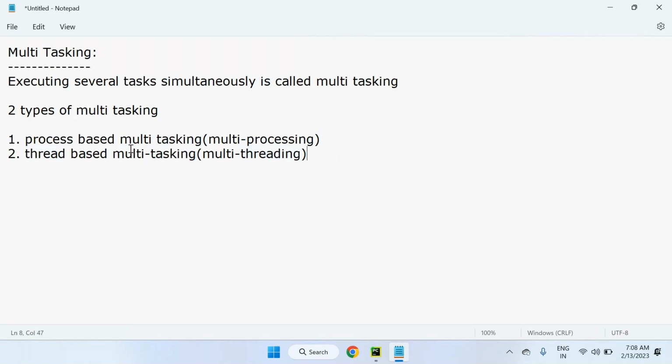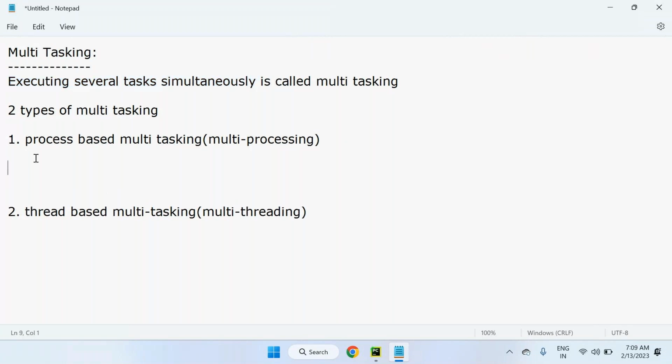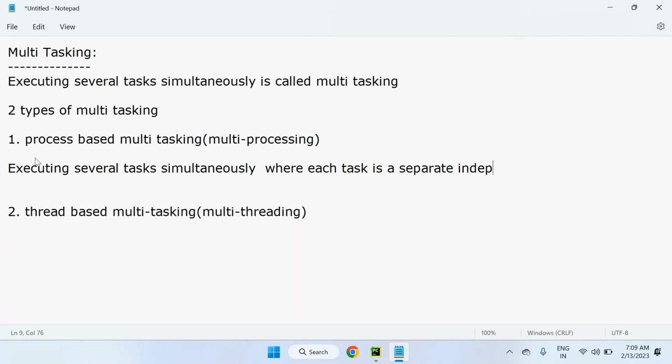But our topic is multi-threading only, because we are going to focus on thread-based multitasking. So why not process-based multitasking? I will tell you. First, what does process-based multitasking or multiprocessing mean? It means executing several tasks simultaneously, where each task is a separate, independent process.